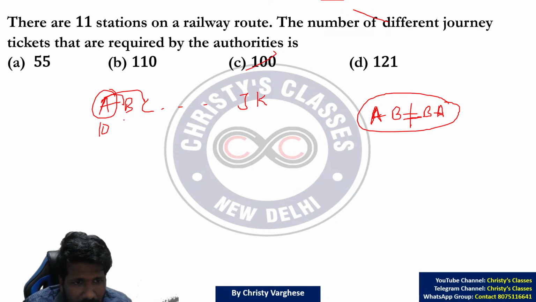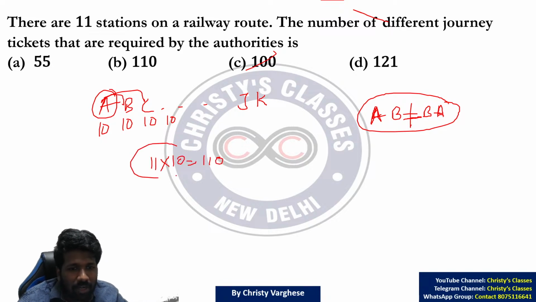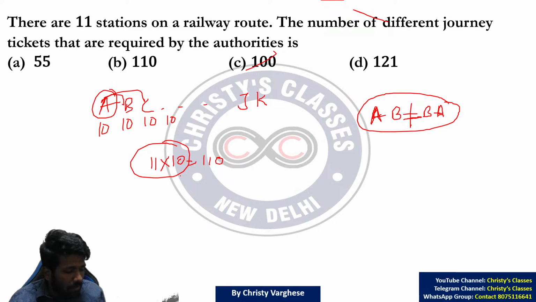So A to B being different means for B also you have to prepare 10 tickets, C also 10 tickets, D also 10 tickets. So 11 times 10, 110. So the fundamental principle of counting is enough. No combination formula. Is it clear, all of you? Please respond.